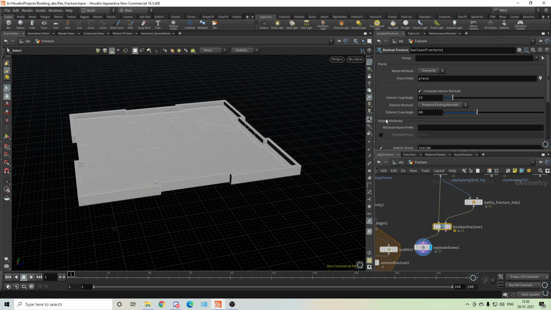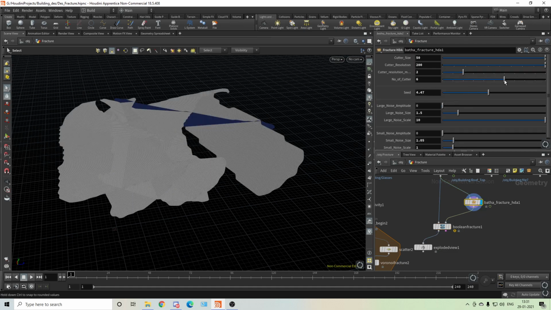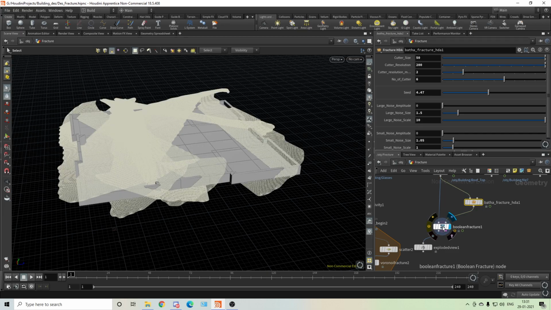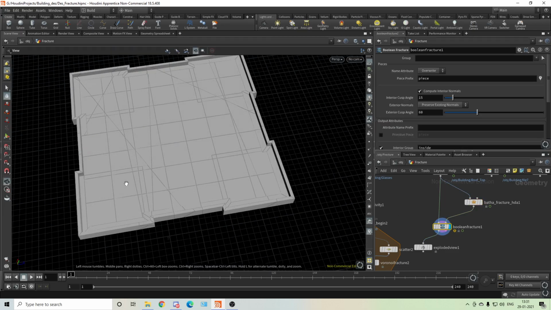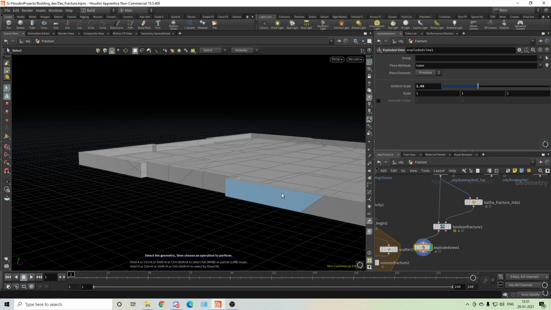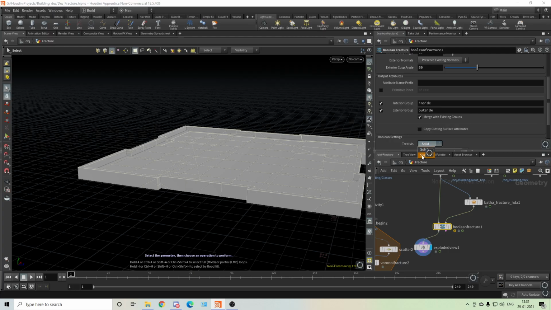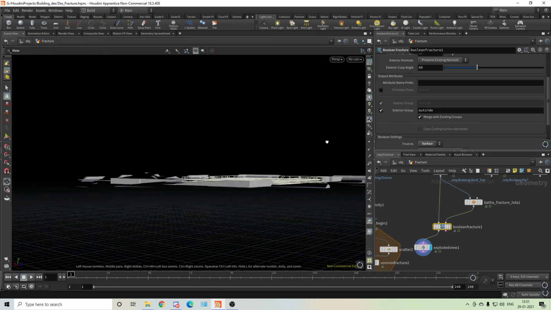Okay, so let me see what the issue is. There's an issue with the geometry, not with the tool. I hope so. When we do it as surface, it's working, but when we do it as solid.